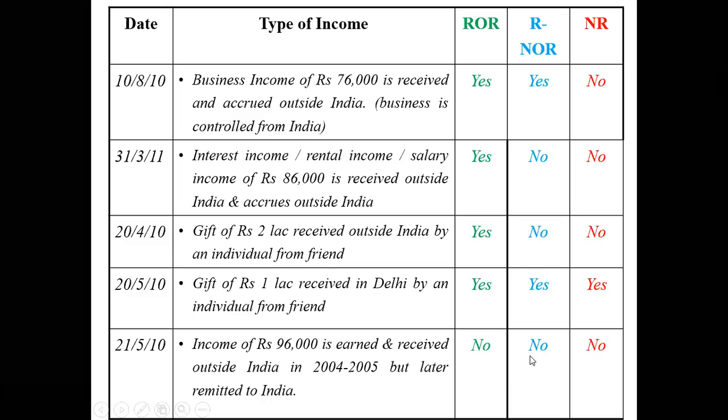Only those incomes have to be considered which you have earned in the previous year. Incomes which you have not earned in the previous year will not form a part of your calculation, but the entry has to be mentioned. If you don't write this particular entry, your answer will still be correct, but you will not get full marks, because the examiner will consider that you have ignored that entry.